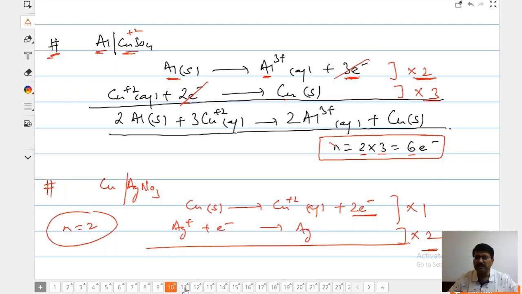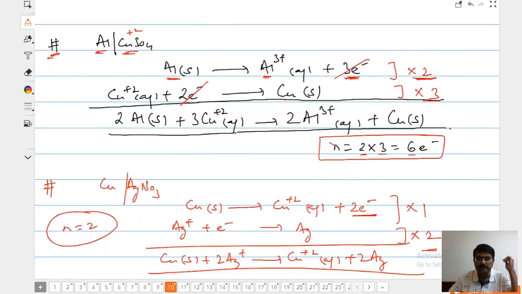Why 3 copper? Who said 3 copper? Where will 3 copper come from? Can you tell me? This is going to be copper solid plus 2 silver plus. You are going to ask your +2 teacher, +1 teacher what he or she has.